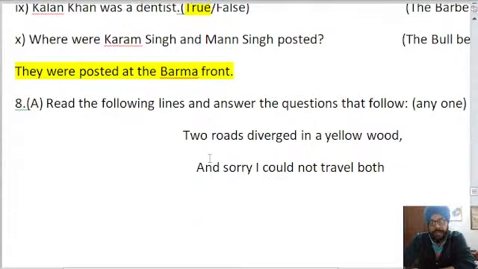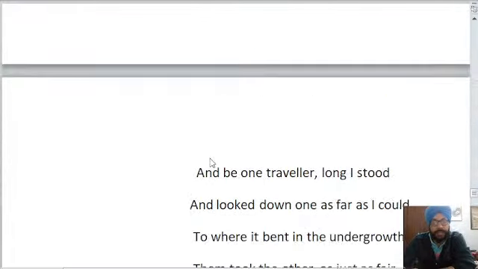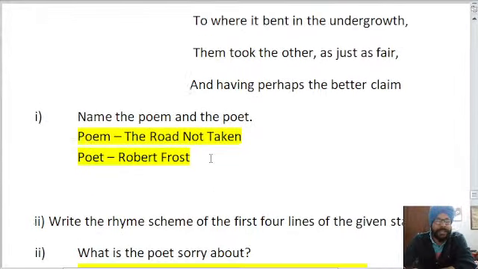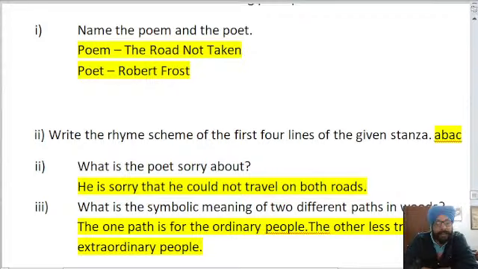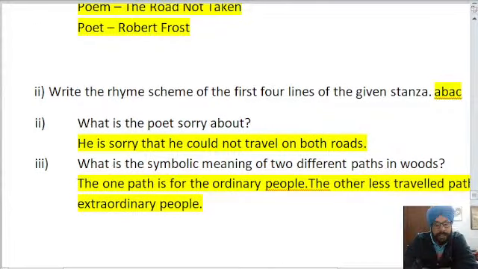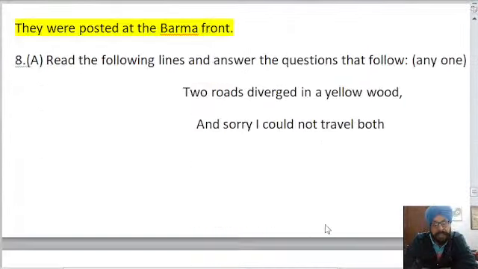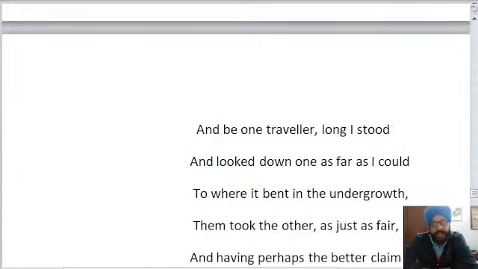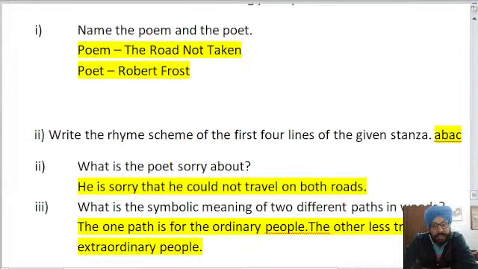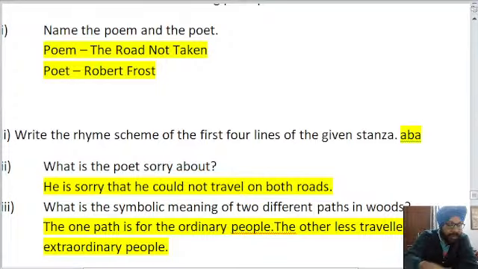All right. Welcome, Amrinder. Welcome, Rishita. Name the poem and the poet: The Road Not Taken and Robert Frost are the correct answer. So give yourself 1 mark for this. And if you had written it correctly, the rhyme scheme is ABAA. Let me check, let me check. It is incorrectly written as ABAC. So the rhyme scheme is ABAA.